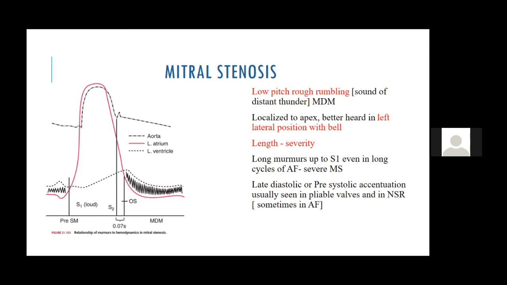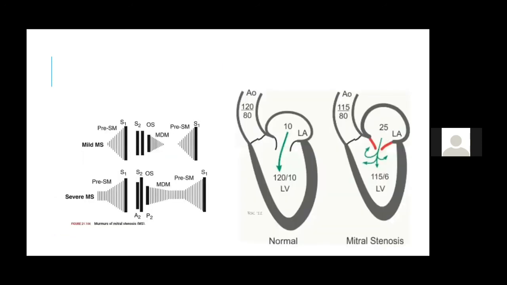In conditions where LV diastolic pressure increases, the gradient between the LA and the LV is less, and that is why the opening snap occurs later, like in patients with hypertension, aortic stenosis, aortic regurgitation, older age, and bradycardia. These are the cases where the A2 OS gap increases. Also remember, in patients with mitral stenosis, once they develop AF, you do not get presystolic accentuation and you do not get opening snap. So these are the few things which you should know about the MDM of MS.